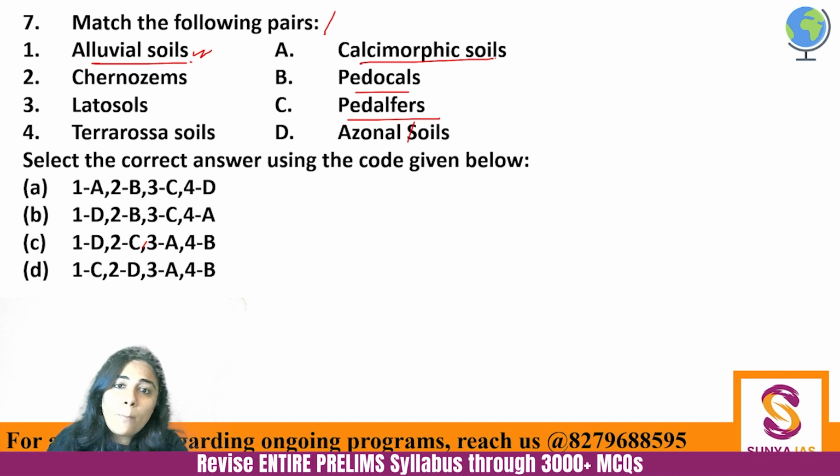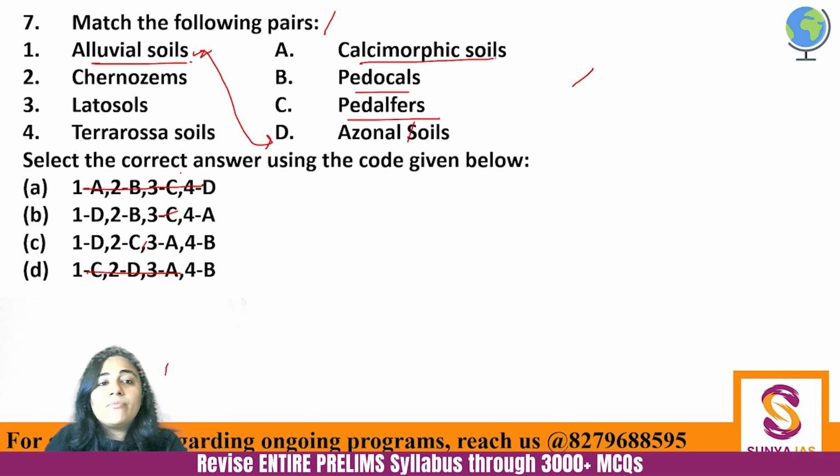They don't have proper zonation in them. So A will be with D. So with this, your 2 options are eliminated. But nevertheless, this is a difficult question. See, now I'll tell you what these soils are.